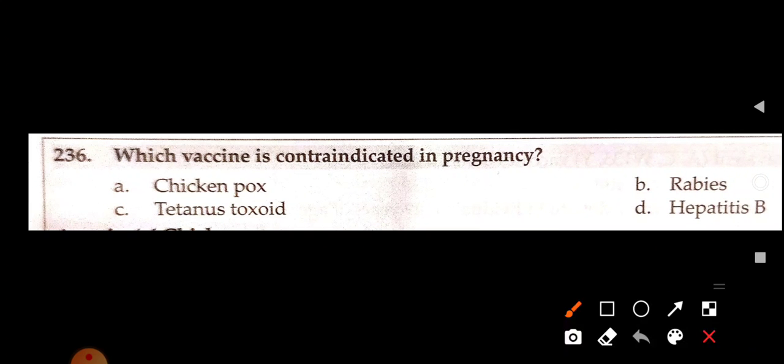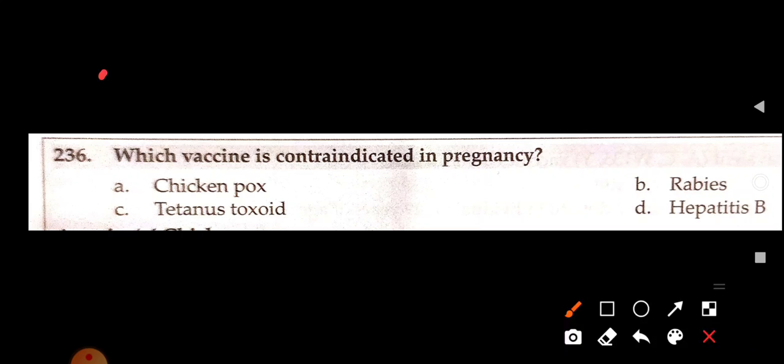Which vaccine is contraindicated in pregnancy, guys? This is a very high yield MCQ. In so many examinations, a lot of the time they like to ask this. This is a favorite question of exams. So remember, all live vaccines are contraindicated in pregnancy. Okay, live vaccines are contraindicated.